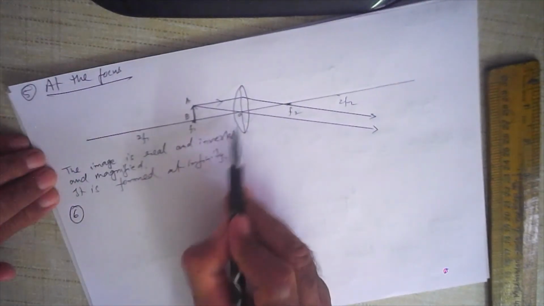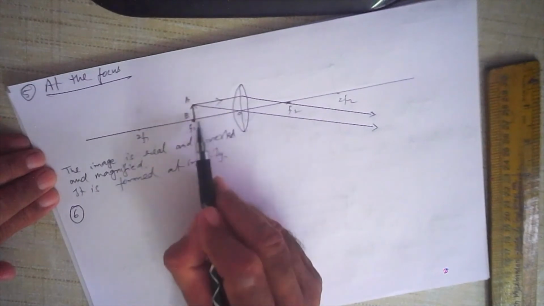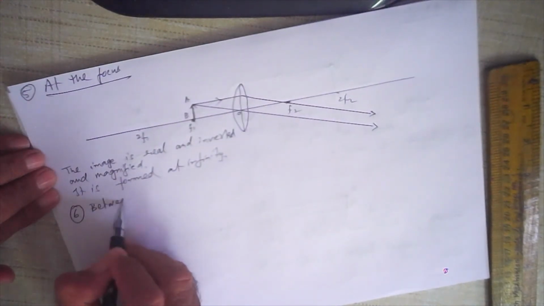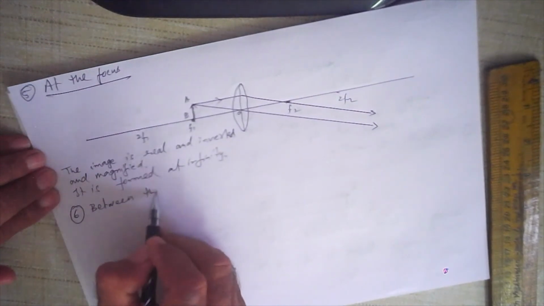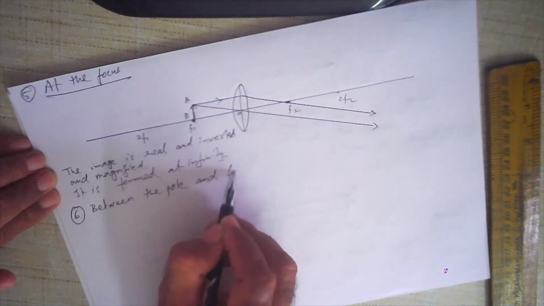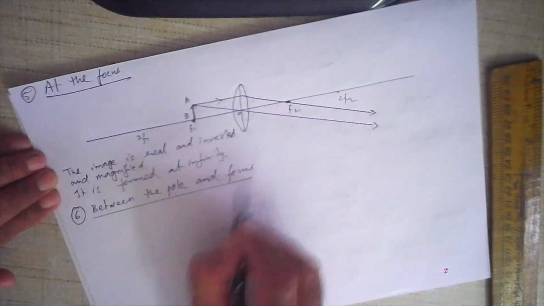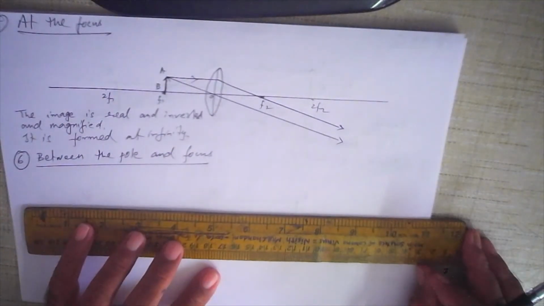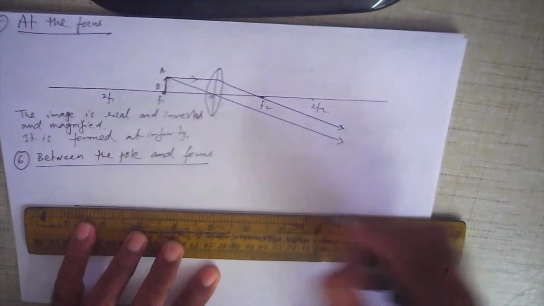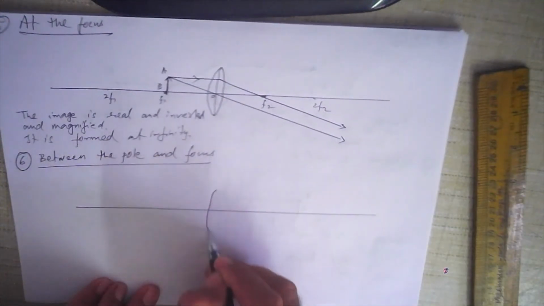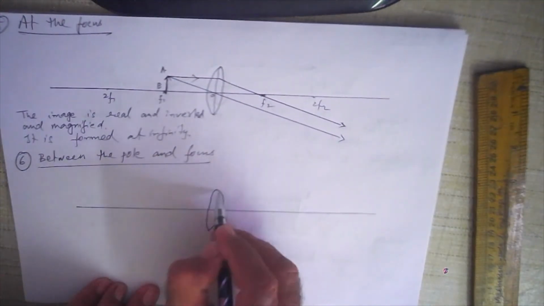When it is placed between the pole, that is the vertex, and f1. When the object is placed between the pole, that is the center of the lens, pole and focus of the lens. Okay, it is placed between these two. Now what happens again? Again we go through the same process. Okay, we make the principal axis. This is your principal axis. Okay, somewhere in the center, with the help of a rounder, just make a proper lens. Okay, this is your lens.